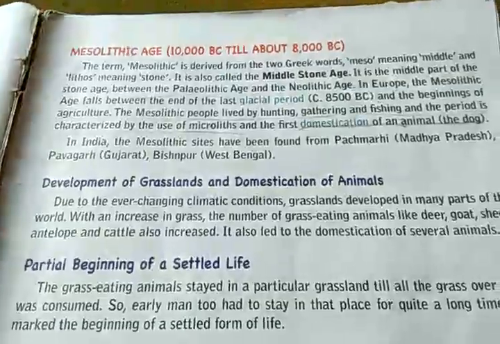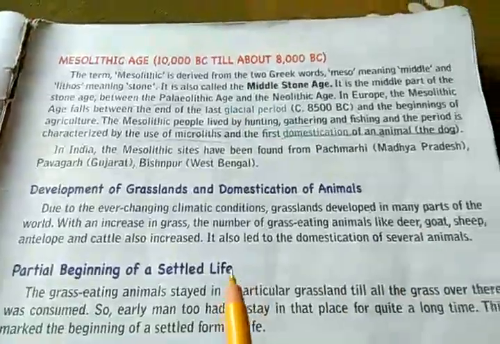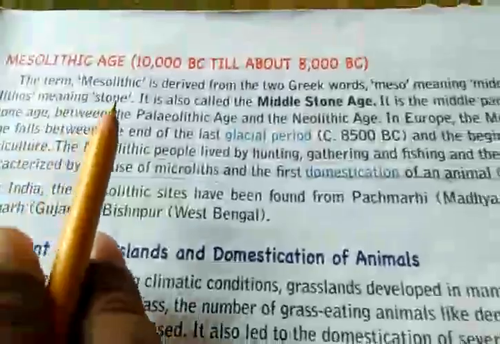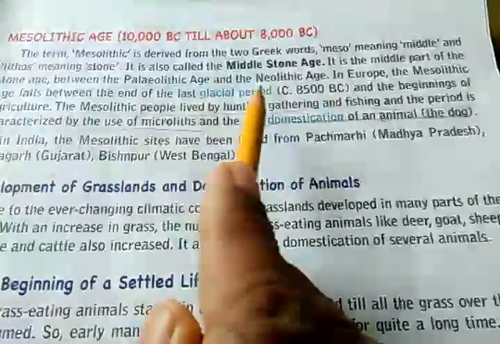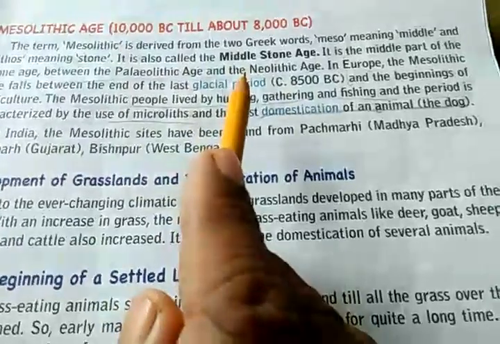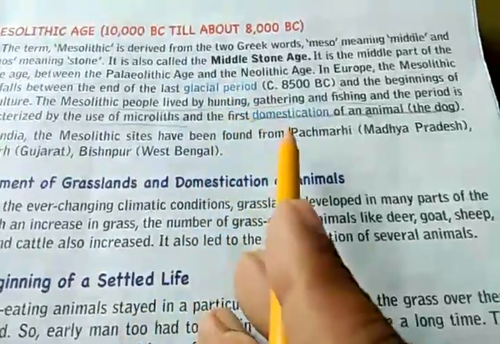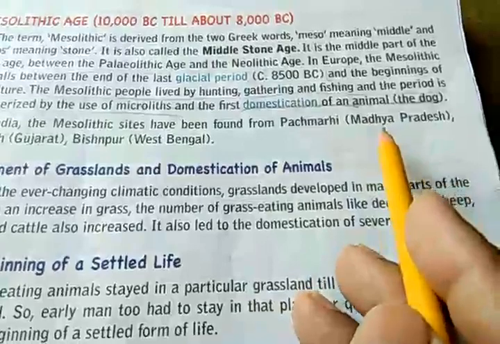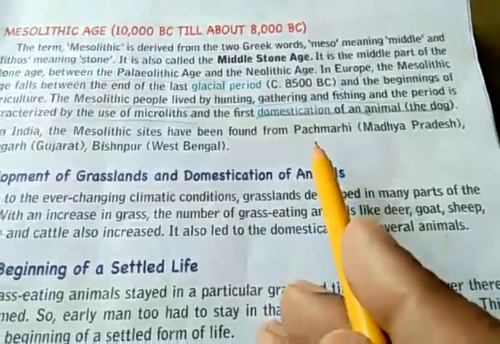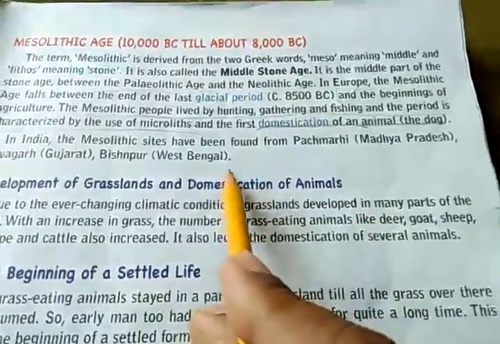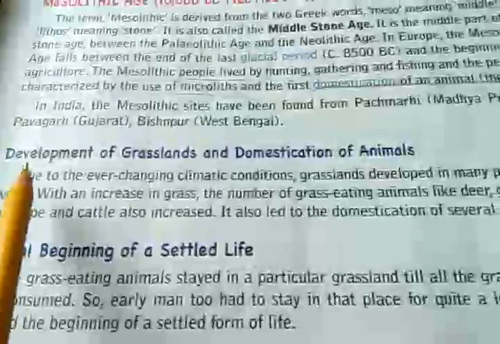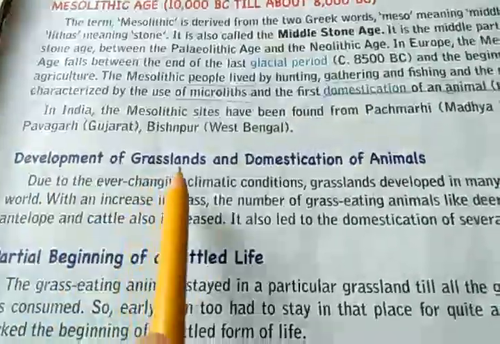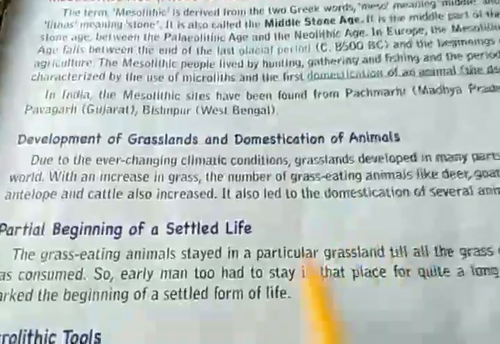Today, in this video, I will be taking up the Mesolithic age. I have already explained what the Mesolithic age is, the time period, the domestication of animals, the dog, and the three important Mesolithic sites found in India, that is Panchmari, Pavagar and Vishnupur. So today I will be starting from the development of grasslands and domestication of animals.